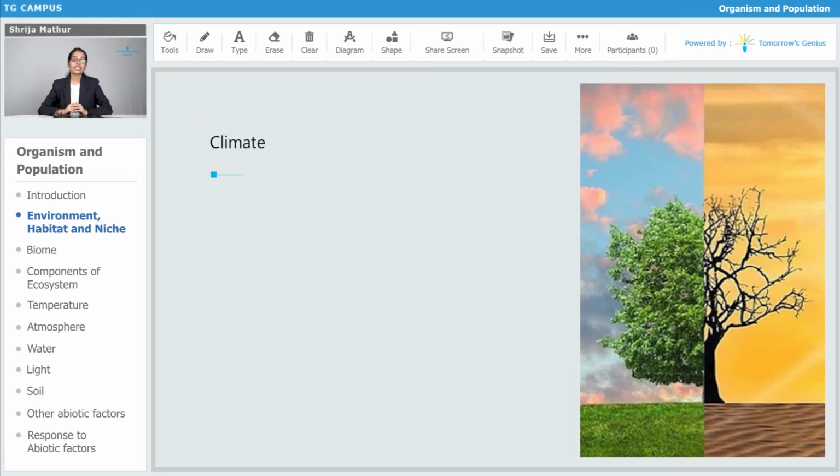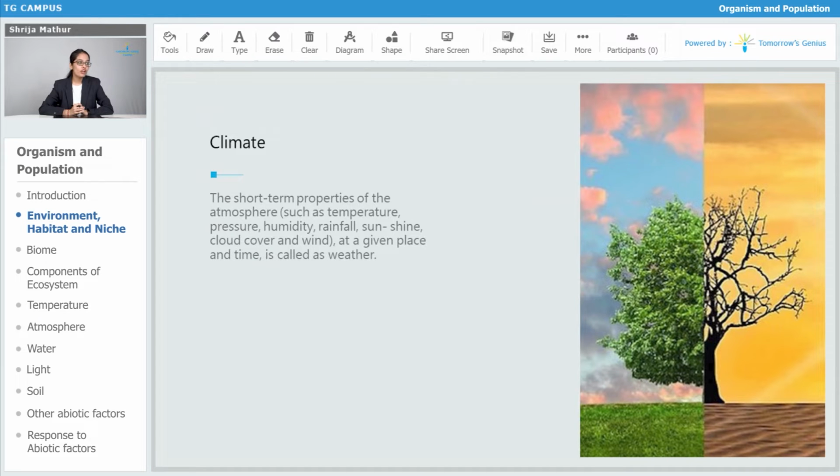Now, what is a climate? We have to study the climate. The short-term properties of the atmosphere, such as the temperature, pressure, humidity, rainfall, sunshine, cloud cover and wind at a particular place and time, are referred to as weather. So all these factors which I have talked about collectively form the weather of a particular location.